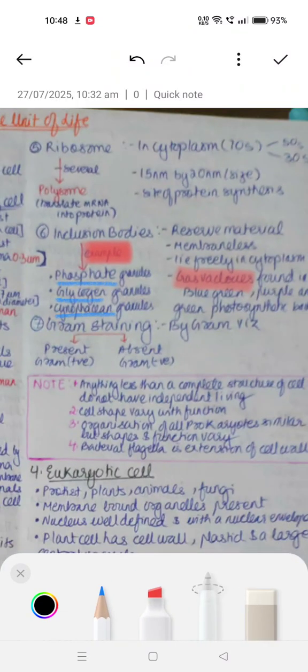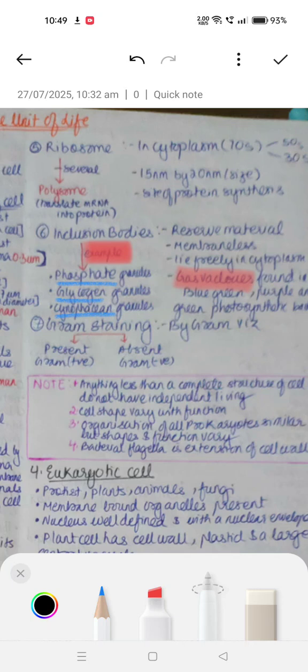Next we have, based on gram staining by scientist Gram, if it is present then gram positive, absent then gram negative. Some important notes to remember: anything less than a complete structure of cell does not ensure independent living. Cell shapes vary with their function. So if the cell shape is different, it has different function associated with it. Organization of all prokaryotes is similar, but shapes and function vary.